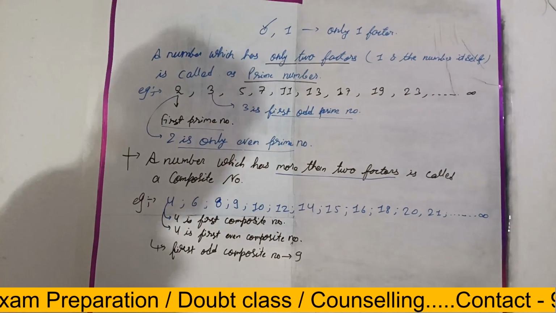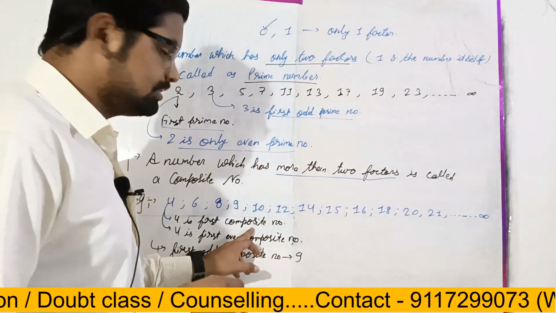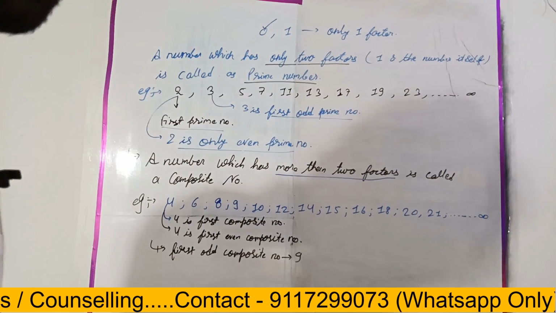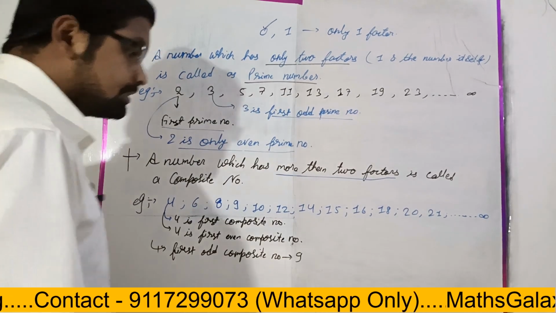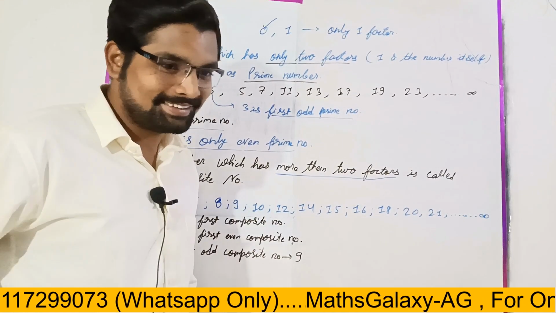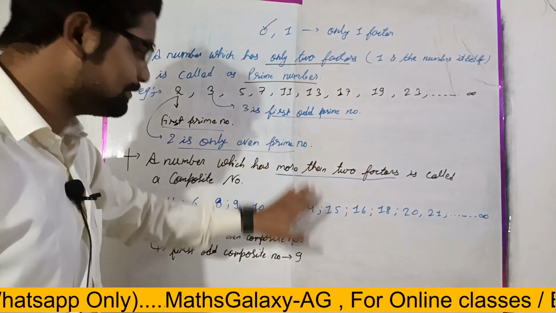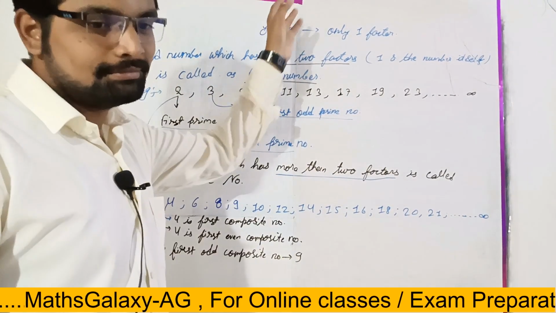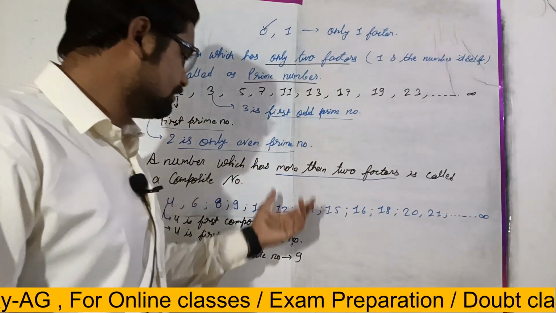See, we learned prime numbers and composite numbers for natural, positive numbers, right? Is 0 a natural number? No. So that's why 0 is neither a prime nor a composite. Due to this reason, 0 is not a member of the prime or composite family.